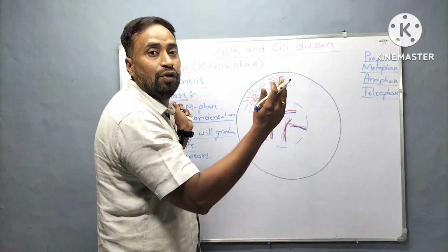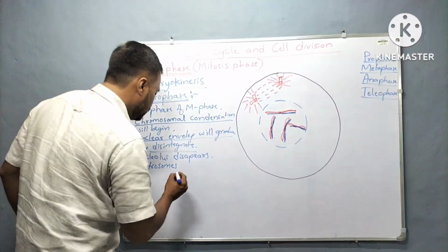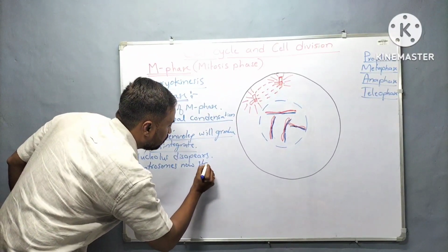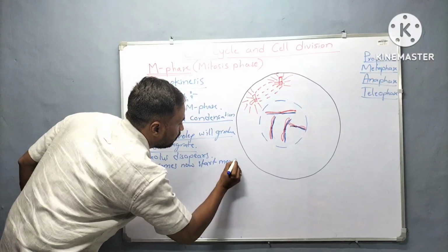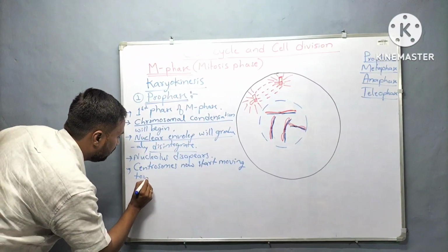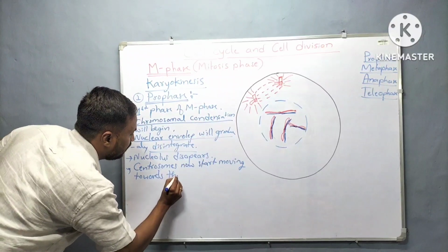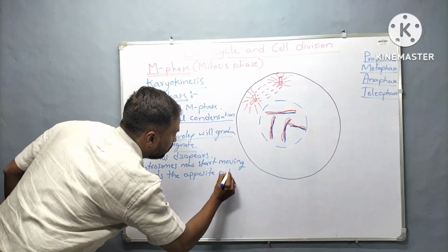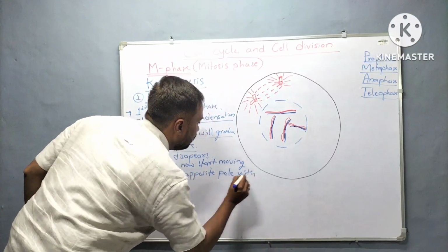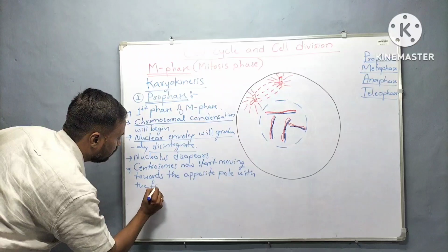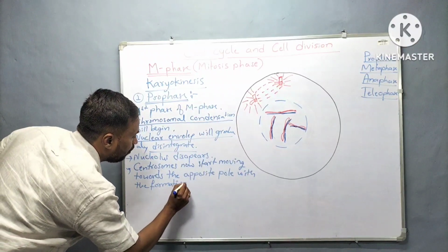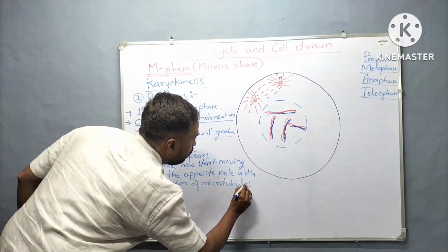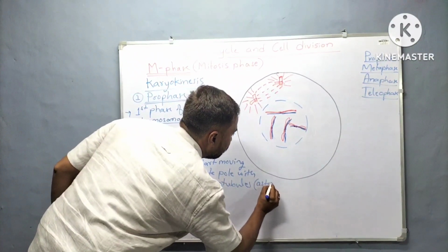Now they start moving towards the opposite pole with the formation of microtubules called asters.